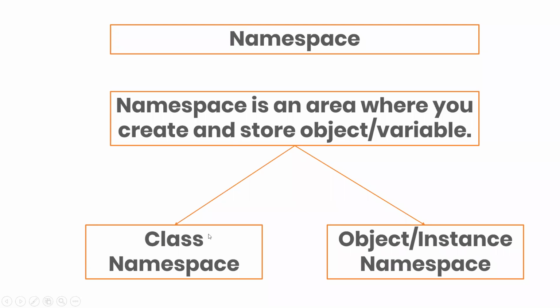There are two types of namespace. Obviously a class will be defined in one place, and the object or instance will be defined in some other place. Remember when we were calling the id, we were calling the id of the object. We could have called the id of the variable inside the object, and it would have given a different id. We could have called the id of the class itself, and it would have given a different id. So the class namespace is a different namespace and the object or instance namespace is a different namespace. If you don't understand namespace clearly, it's an in-depth topic, leave it for now.